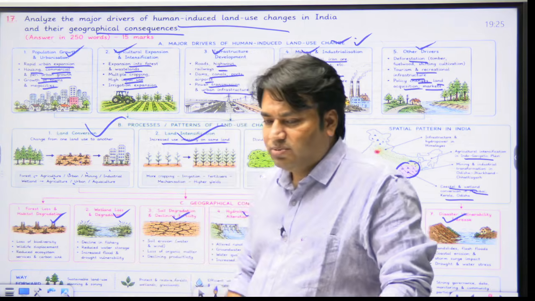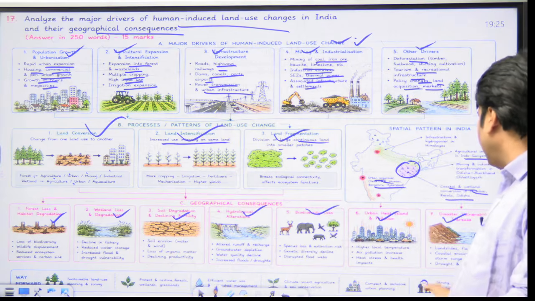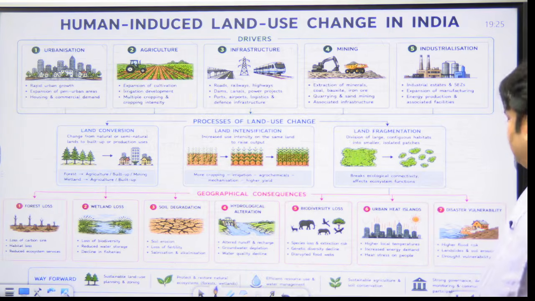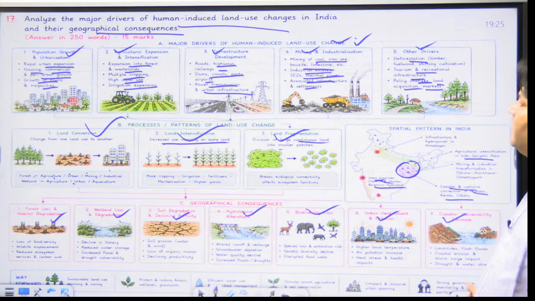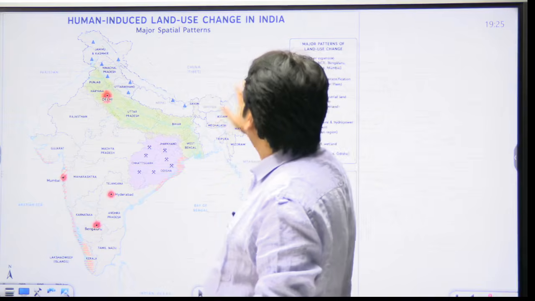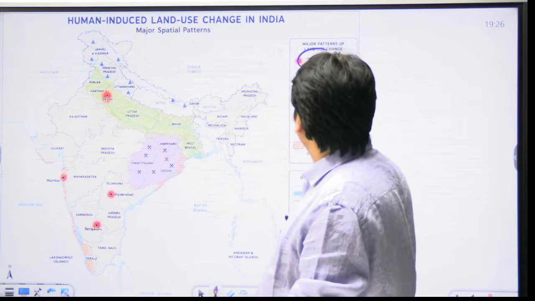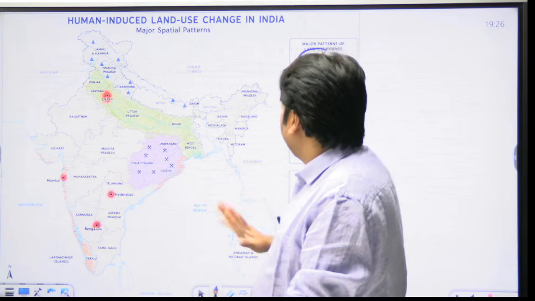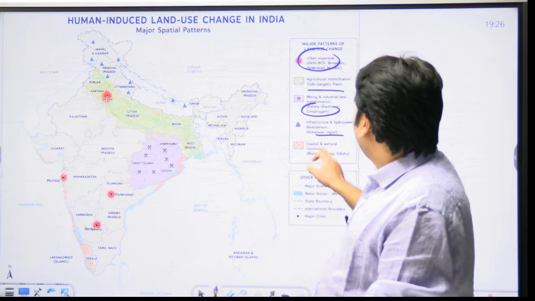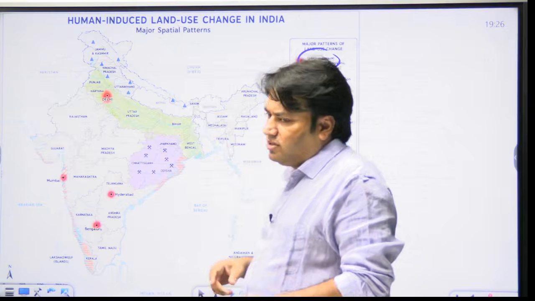In this way, it has been explained, right? Climate smart agriculture, soil conservation, compact and inclusive urban planning, strong governance, data monitoring, community participation. Through this, we can make the situation better. Okay, this map shows spatial patterns like urban expansion, right? Agriculture intensification in the Indo-Gangetic plains, Odisha, Jharkhand region. Already this image has been explained. Infrastructure and hydropower development in the Himalayan region, coastal and wetland conversion in these regions, right? So this image also explains major spatial patterns.